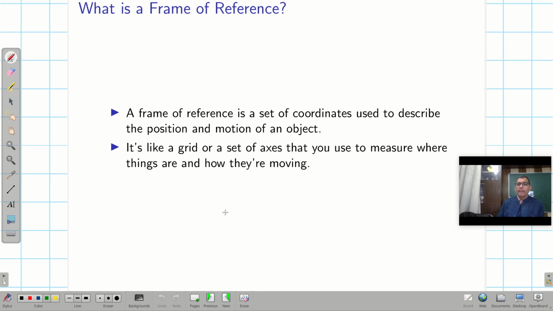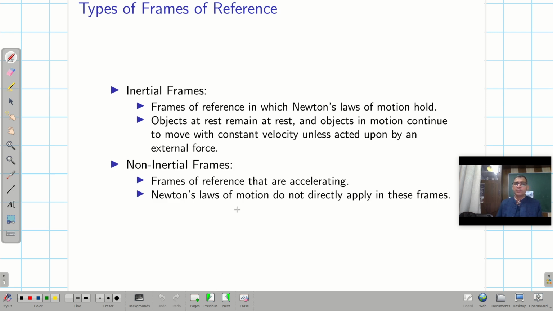So, what is a frame of reference? Let me talk about it now. A frame of reference is a set of coordinates used to describe the position and the motion of objects, right? And then types of frame of references, I talked about earlier that there are two types of frame of references: inertial frame of reference and the non-inertial frame of reference. Here velocity is changing, that means the frame of reference is accelerating. And here the velocity is uniform, that means Newton's laws of motion hold in the inertial frame, right?